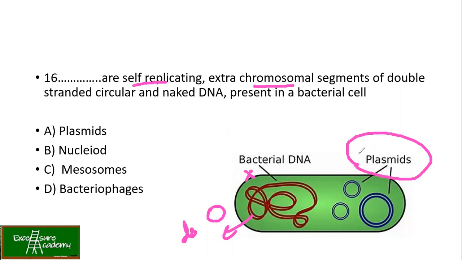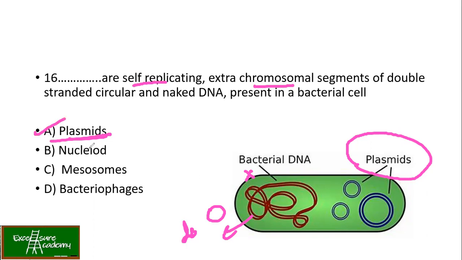Because of this phenomenon, many of our drugs are not able to act on the infectious bacteria, and thus they become multi-drug resistant. So eventually the bacteria are becoming more resistant to the drugs and we are not able to stop them. So here the answer becomes the plasmid.